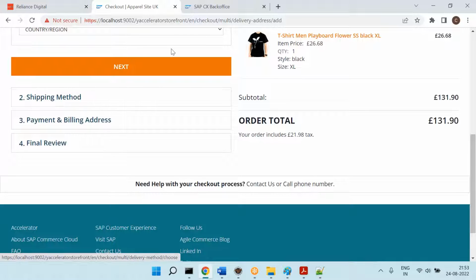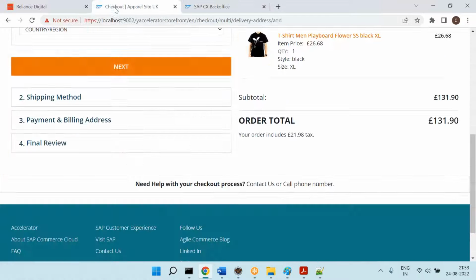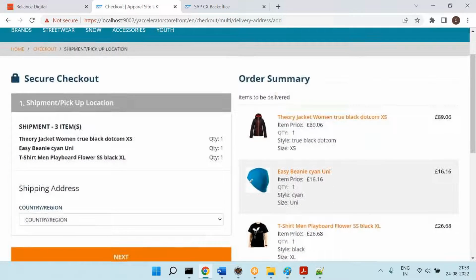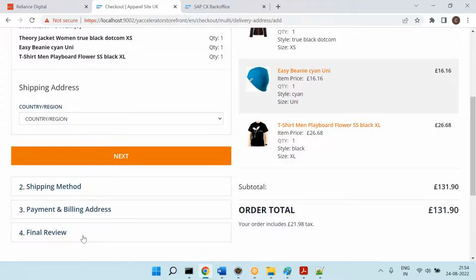You will find nice articles or tutorials on how to add a new step in between. And if you want that code, you can just send an email to me. I will share that code, how to add a new step in between. Is that clear? So what I'm trying to say is that in case of checkout, we have 4 default steps.